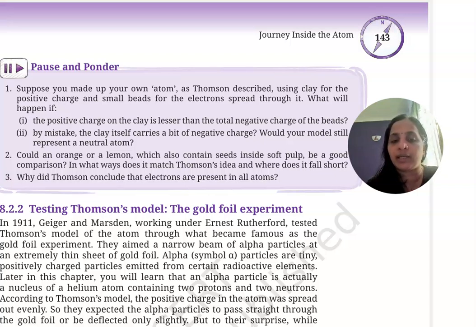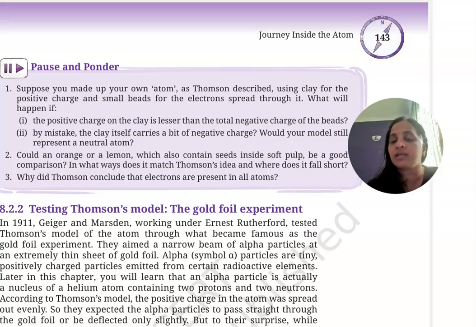Okay, so third question: why did Thomson conclude that electrons are present in all atoms? How did he conclude that electrons are present in all atoms? From the cathode ray tube experiment. From the cathode ray experiment, he understood that cathode rays, meaning negatively charged rays, are moving from the cathode to the anode, carrying the negative charge. So from there he understood that certain negatively charged particles are also there in an atom.